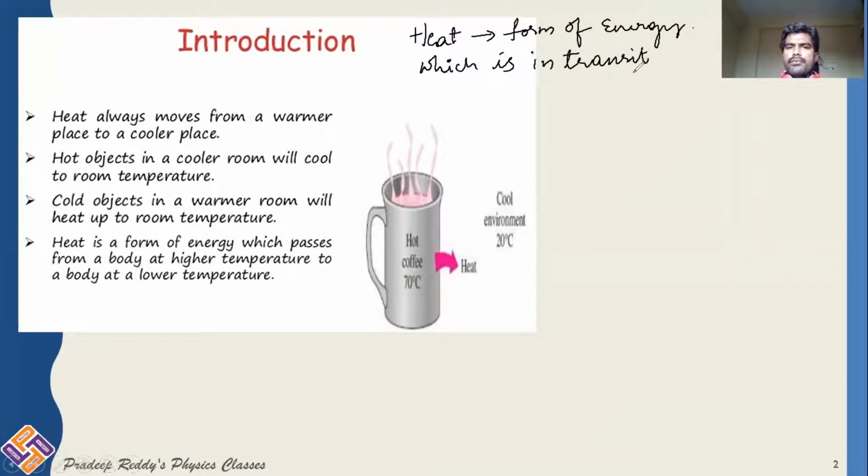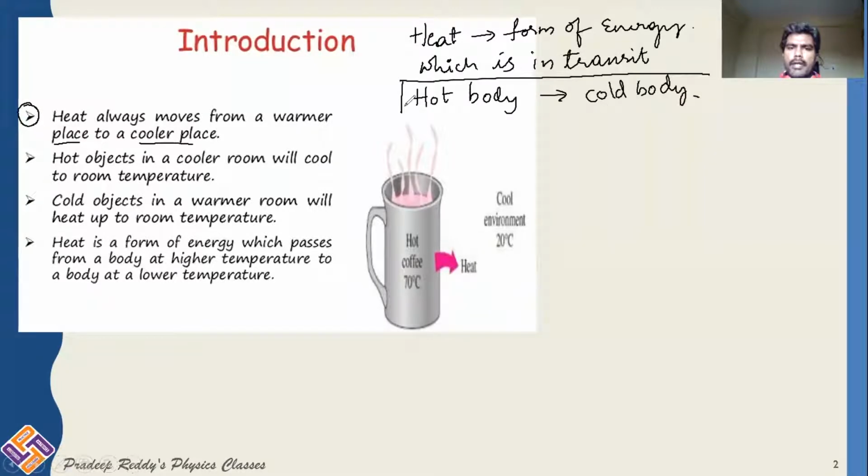It always flows from hot body to cold body. So the first point is that heat always moves from a warmer place to a cooler place. That is, heat transfer takes place from hot body to cold body by default, without any external effects.